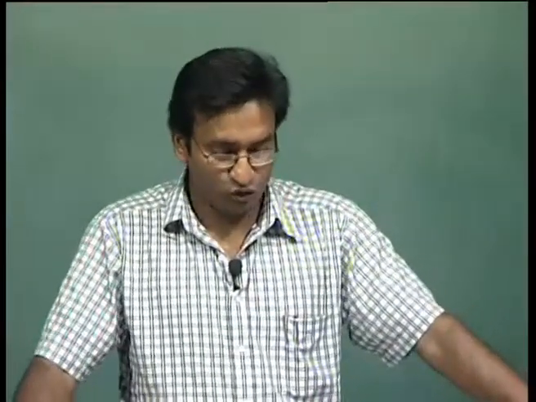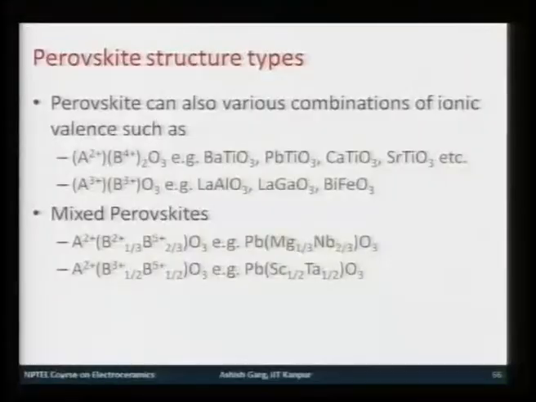Not only do you have ABO3 kind of compounds, but you also have some other types of perovskite compounds. So, naturally, if you have A2+ and B4+, it would be BaTiO3, PbTiO3, calcium titanate, SrTiO3, strontium titanate. All these are very well known ferroelectric oxides, and you can also have A3+, B3+, O3.